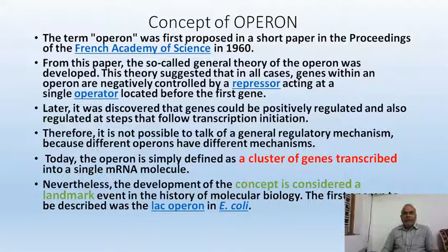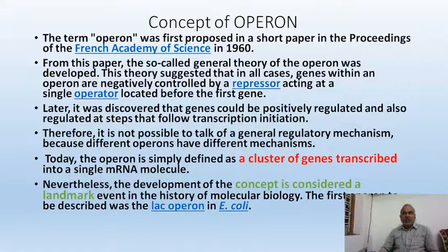Today, what is an operon? An operon simply means a cluster of genes that are transcribing into a single mRNA. A cluster of genes located on DNA, collectively producing only one mRNA. So that cluster which produces a single mRNA is called an operon. What the structure of the operon is, we are going to learn, but an operon is a cluster of genes located on DNA and transcribing into a single mRNA.